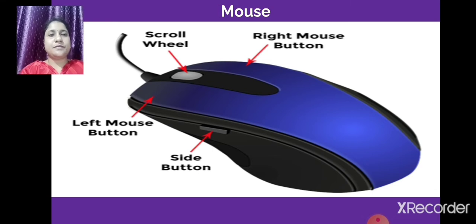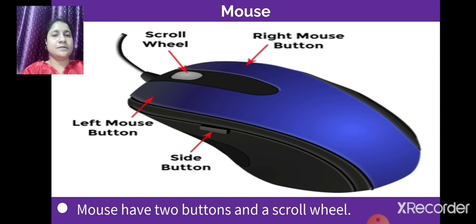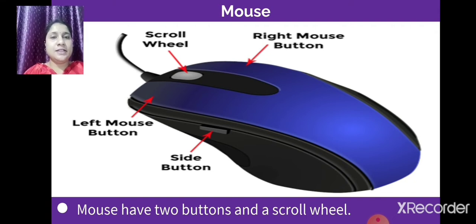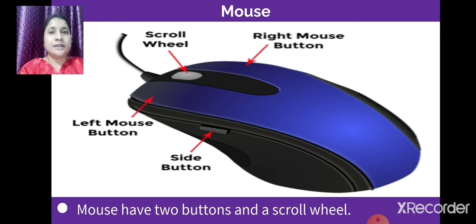So this is a mouse. A mouse has two buttons and a scroll wheel. In the picture you can see the left mouse button and the right mouse button, and also a scroll wheel. This mouse is a pointing device attached to the computer.